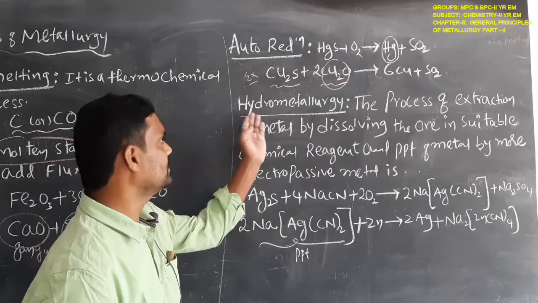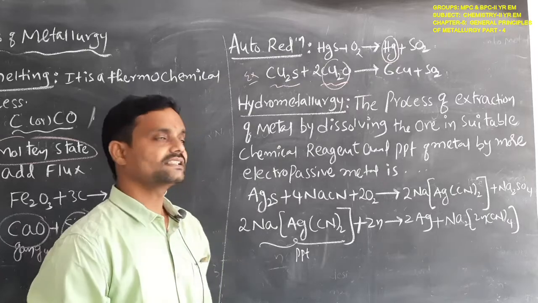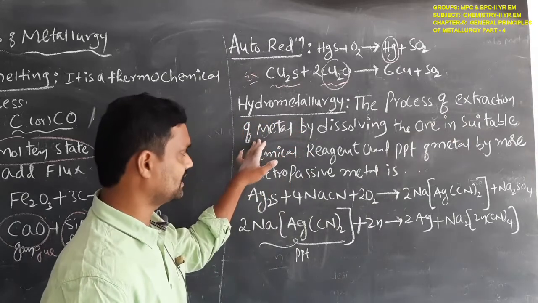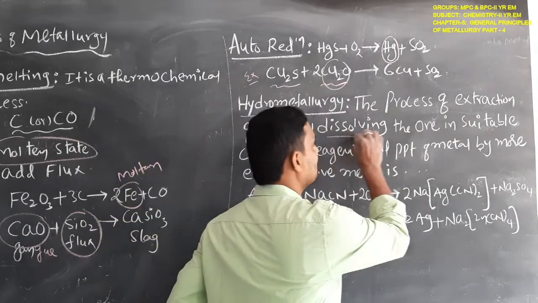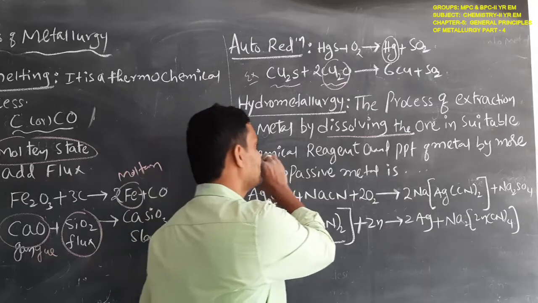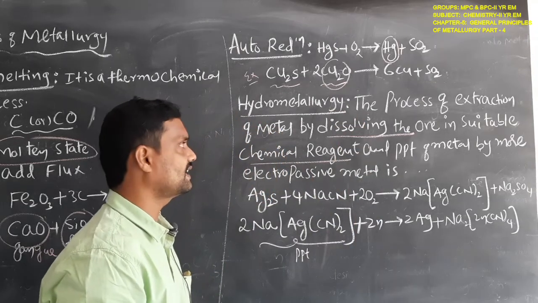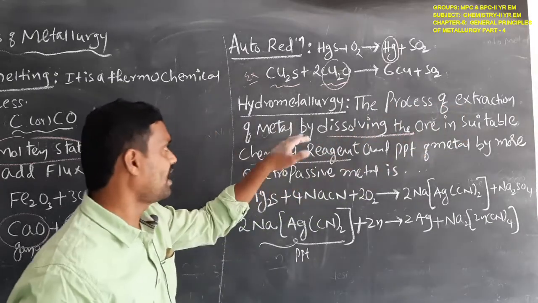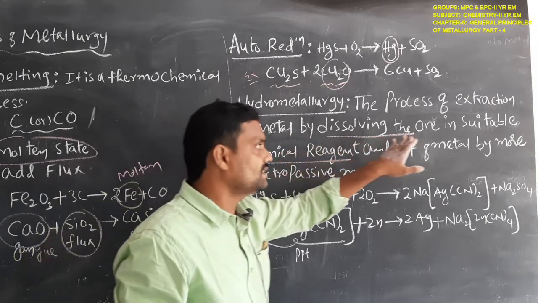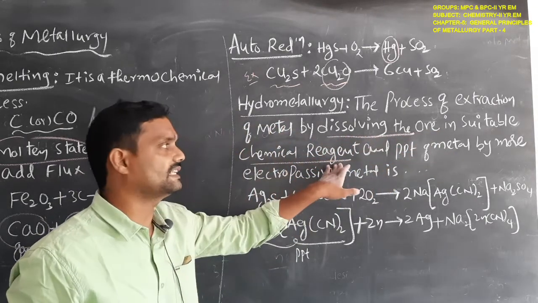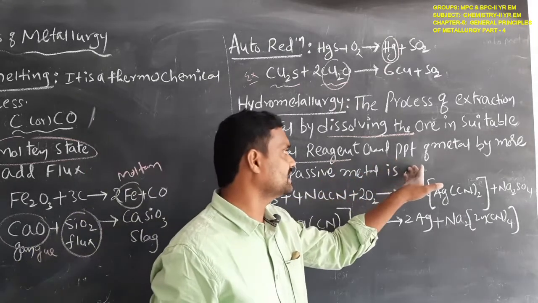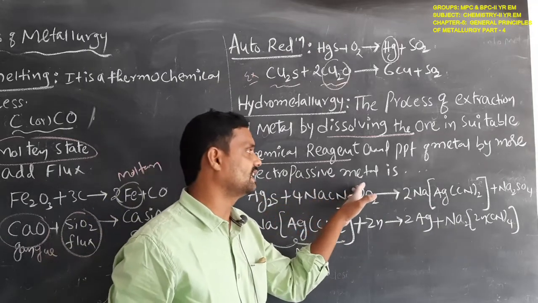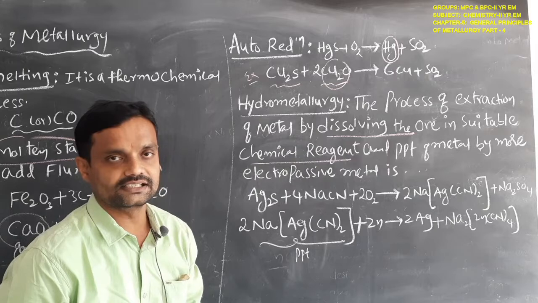The next method is hydrometallurgy. Hydrometallurgy means the process of extraction of metal by dissolving the ore in a suitable chemical reagent. What is that? Hydrometallurgy means the process of extraction of the metal by dissolving the ore in a suitable chemical reagent and precipitating the metal by a more electropositive metal.